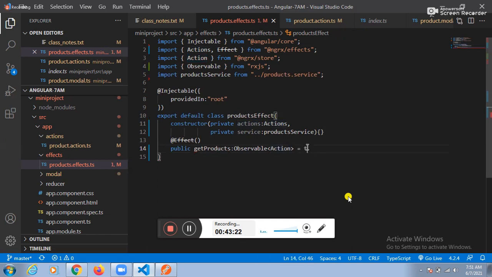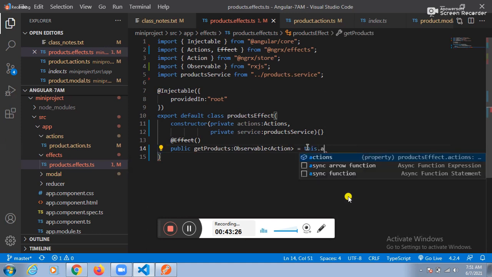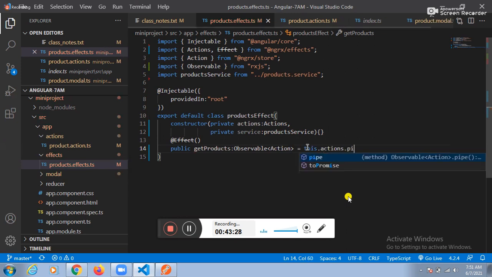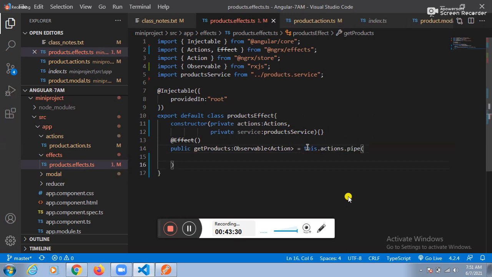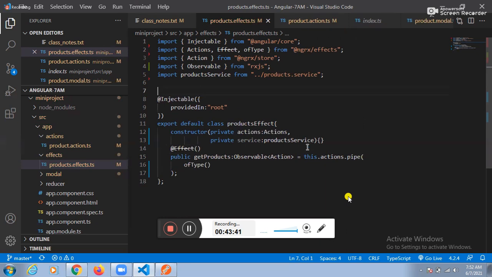How to execute task one with the help of what? The ofType function. And here itself, what is the name of the enum?